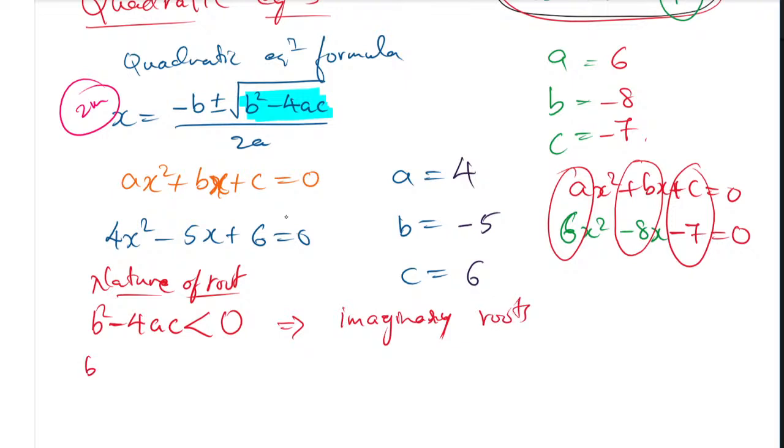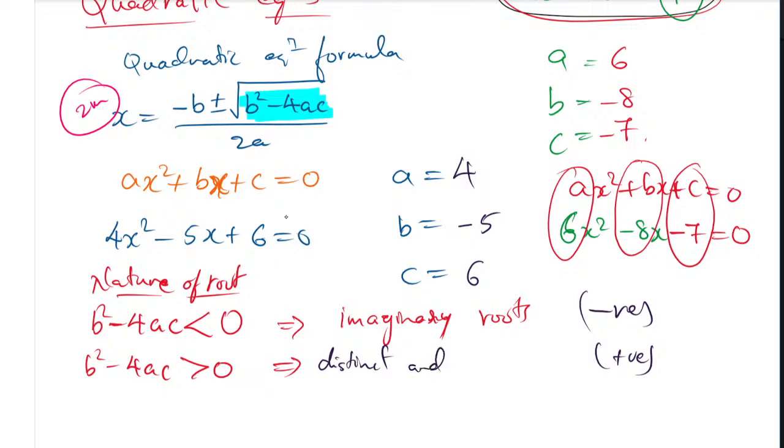Remember, if b square minus 4ac is greater than 0, meaning a positive value, then it is a distinct and real root. Distinct and real roots we are going to have. If b square minus 4ac is equal to 0, that time you are going to have equal roots.